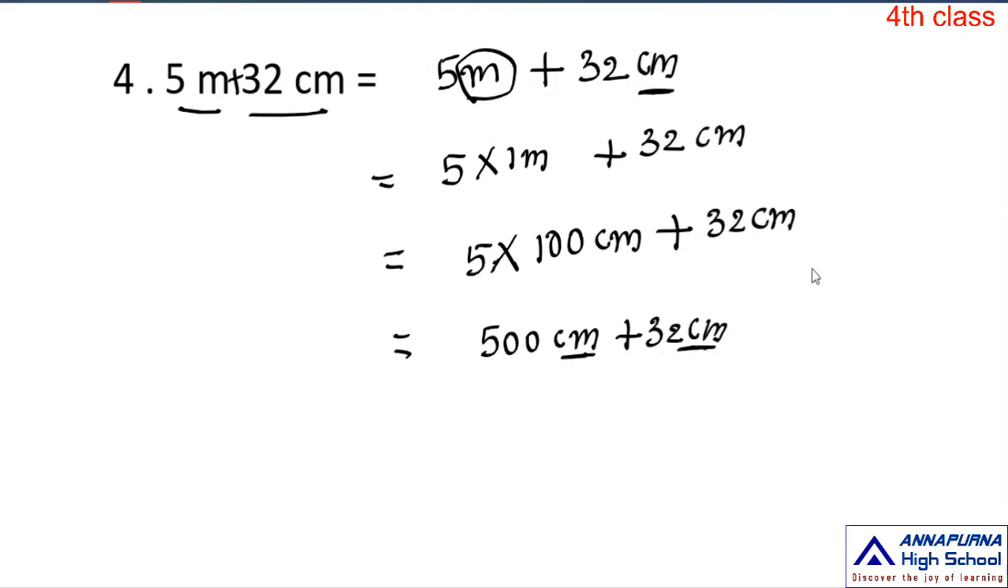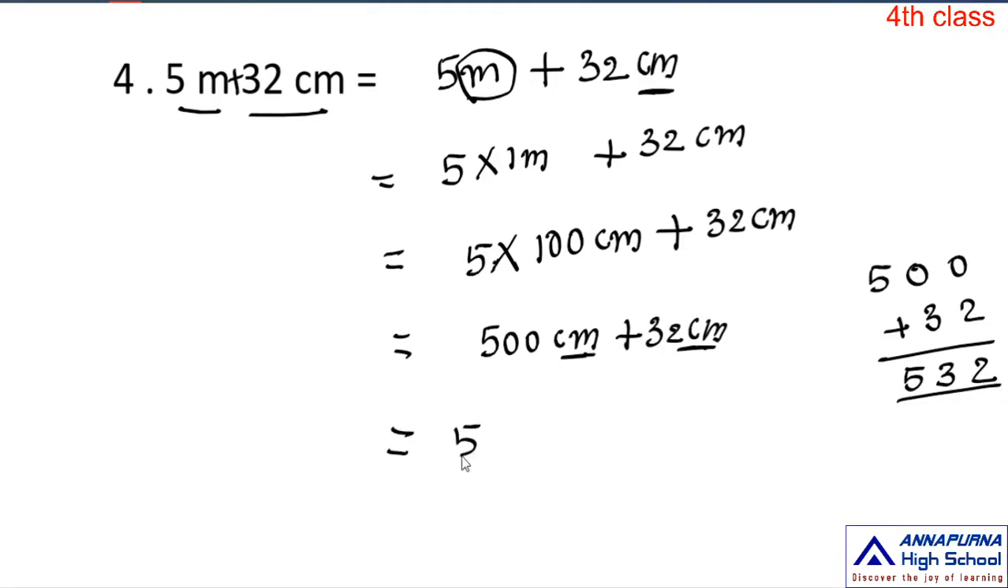So now observe this one, ma. This is also in centimeters, this is also in centimeters. Both numbers are in centimeters, so simply you have to add, ma. 500 plus 32, how much, ma? 0 plus 2 is 2, 0 plus 3 is 3. When you add anything with 0, you get the same number: 532 centimeters. Okay children, do you understand, ma?